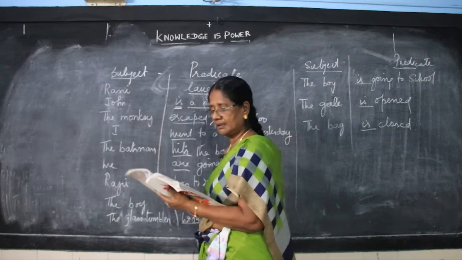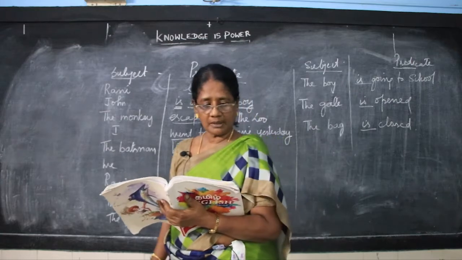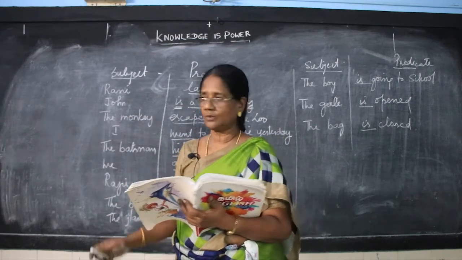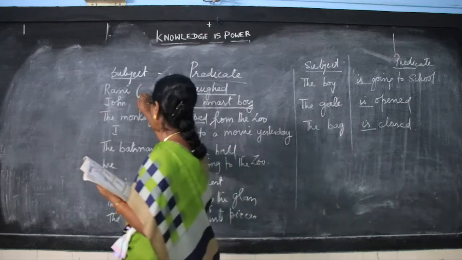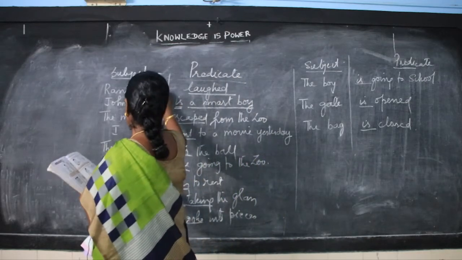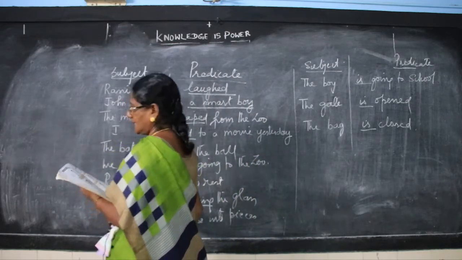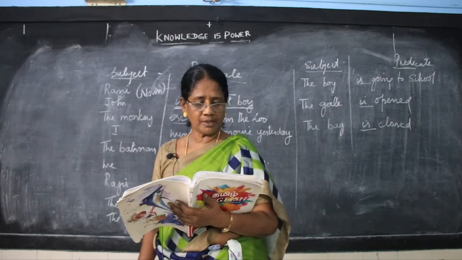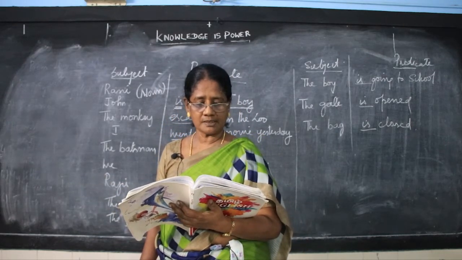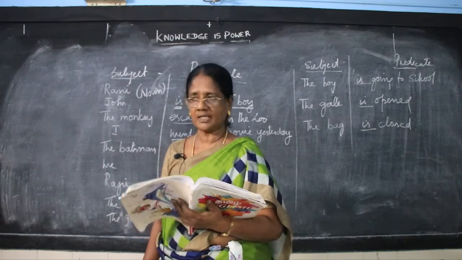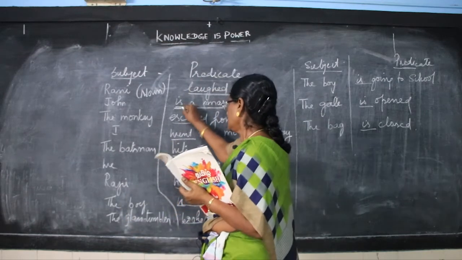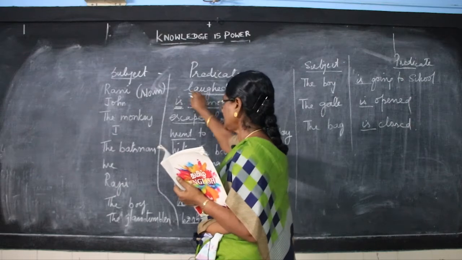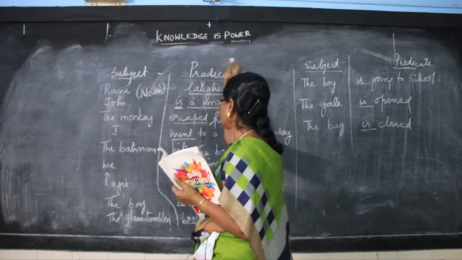Now, we see in the pictogrammar, the first one: the subject of a sentence is always a noun or a word. I told you it is always a noun or a word. Noun is something that is naming words that can take the place of a noun. The predicate of a sentence includes the verb and the object if there is one. This is the verb followed by the object. Only this one, Rani laughed, we have only the verb here.